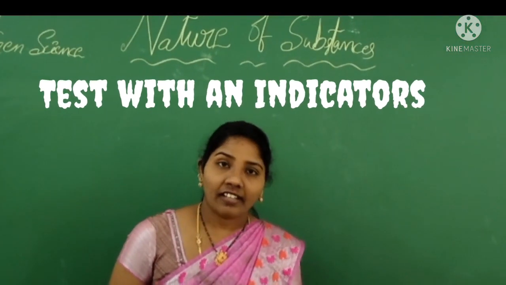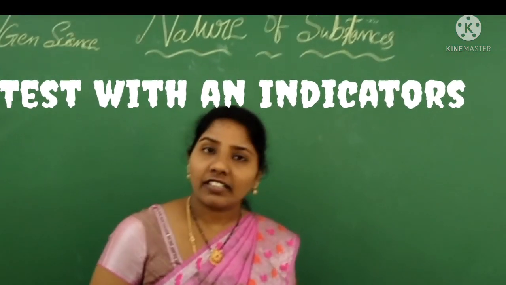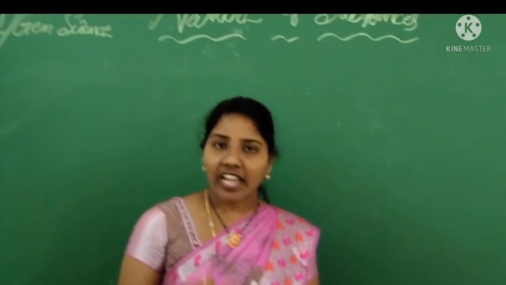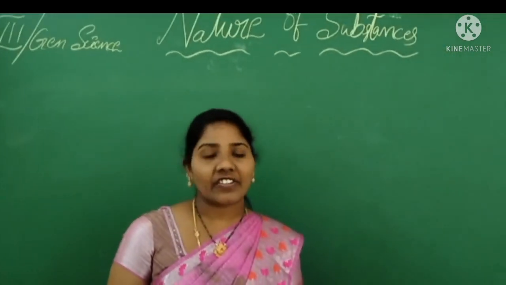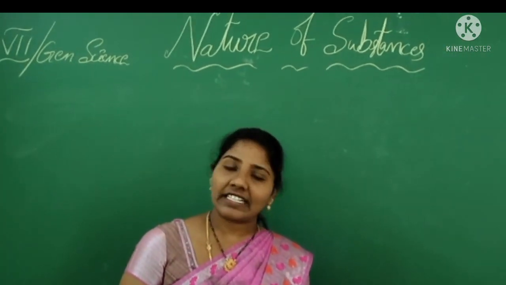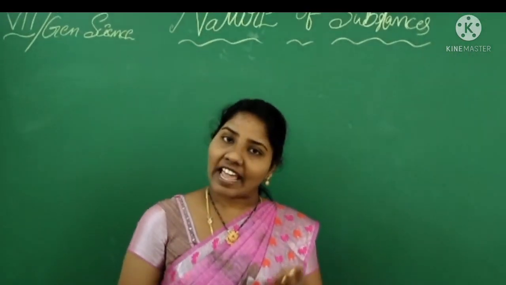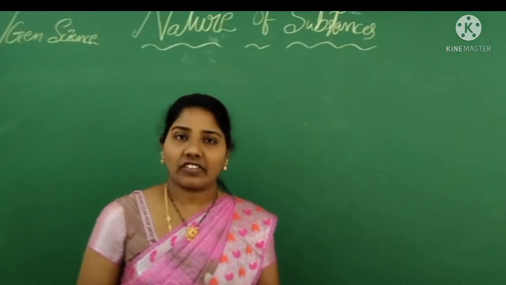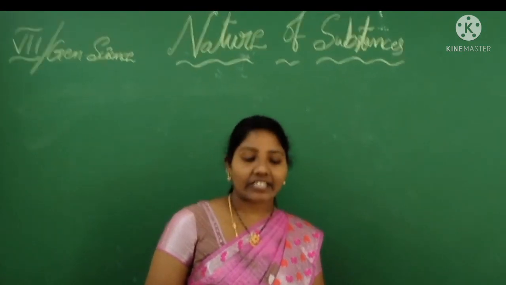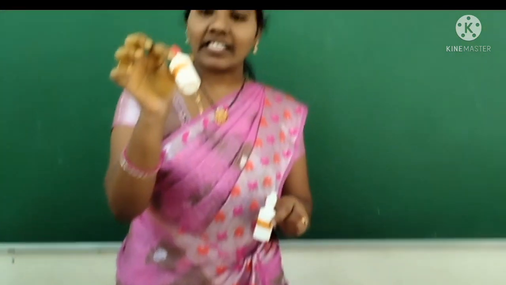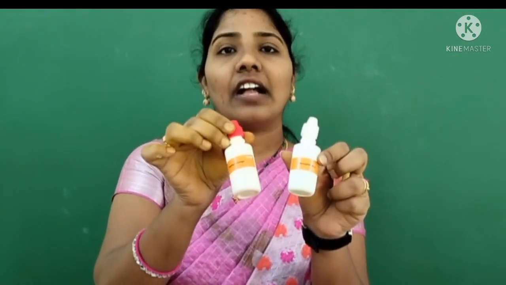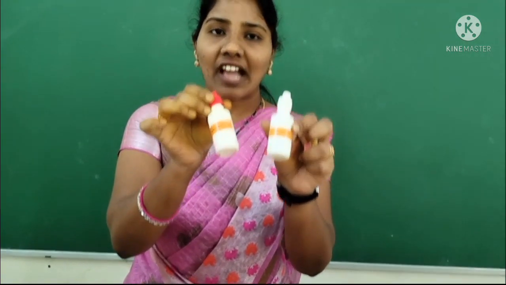So children, now we are going to learn tests with the indicators. Already we know that natural indicators and artificial indicators are present in our nature. The natural indicators are turmeric powder, rose petals, etc. The artificial indicators are methyl orange and phenolphthalein. These both belong to the artificial indicators.